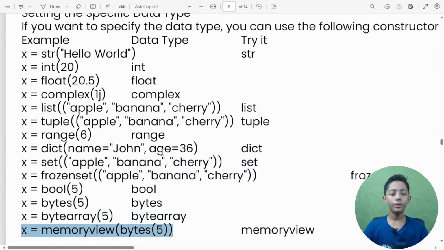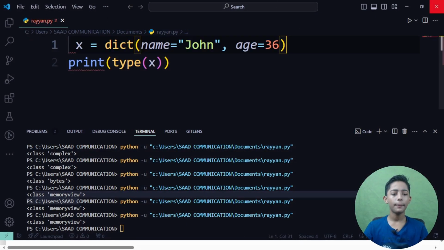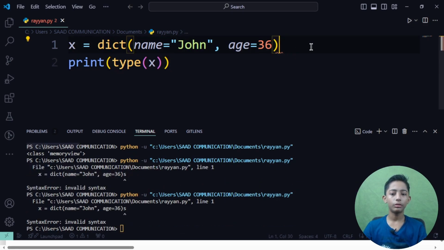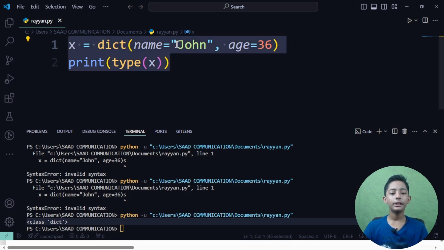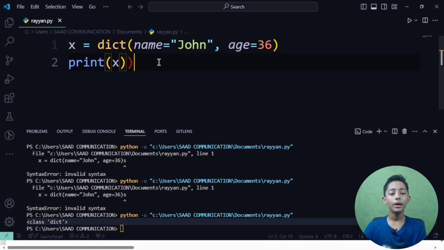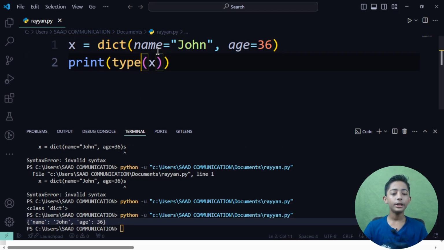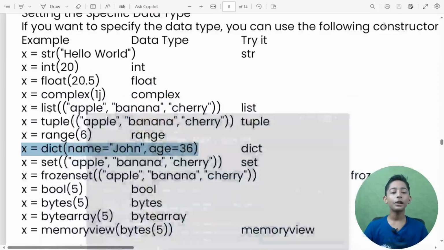Now if you write here a dict, name John, age 36, like that, what is it called? Okay, syntax error. Save it and run it. It gives me class dict. Name equals John, age 36. If I do not tell Python to give me the type, it will only give me name equals John and age 36. If I tell Python, please tell me the type, then it tells me this is the class dict. Like that you can do it.